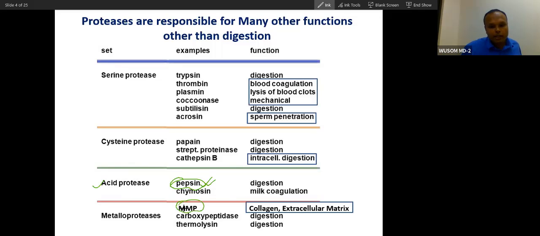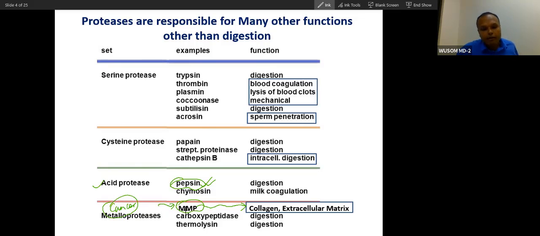Metalloproteases, I told you, are involved in matrix remodeling and collagen remodeling. Collagen maturation requires matrix metalloproteases. There are different varieties of MMPs, and mutations of MMPs are also involved in promoting cancer. If they remodel the matrix, they can induce metastasis.